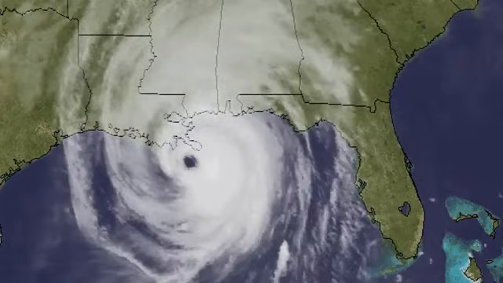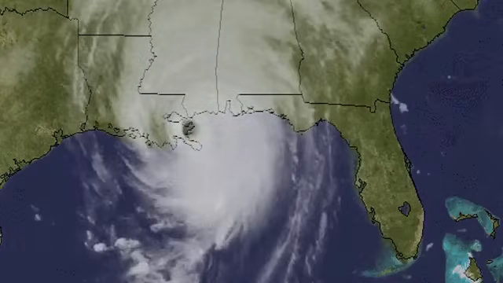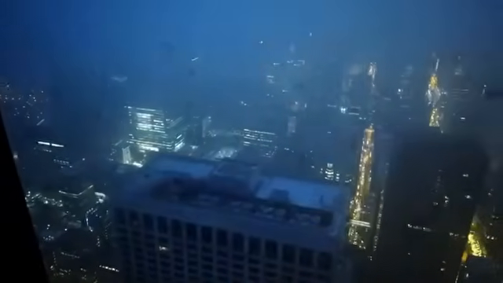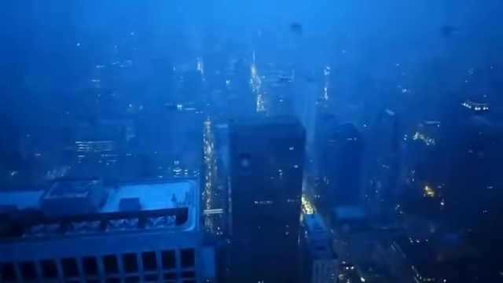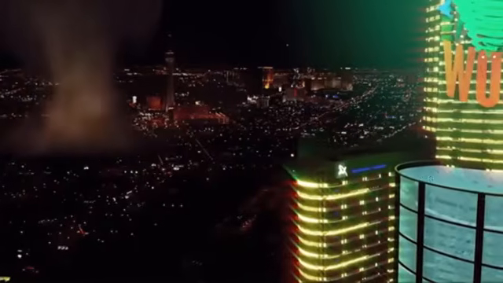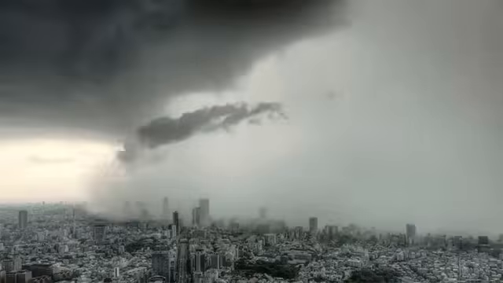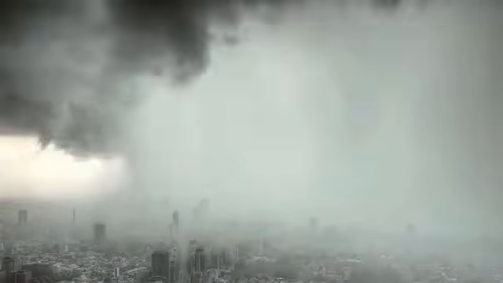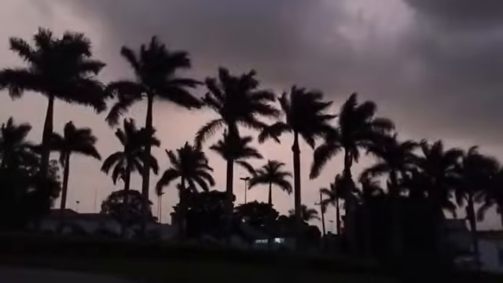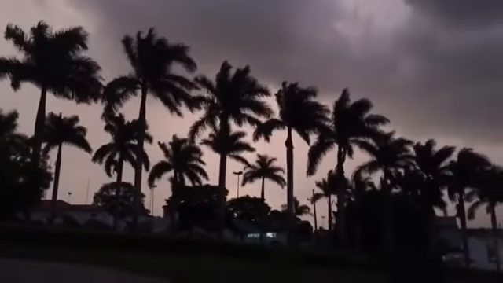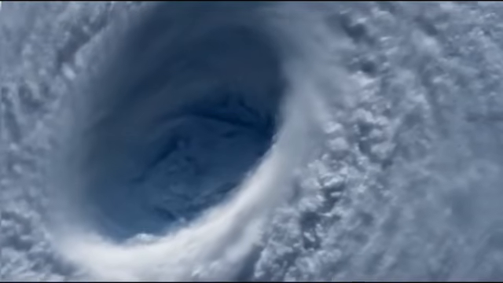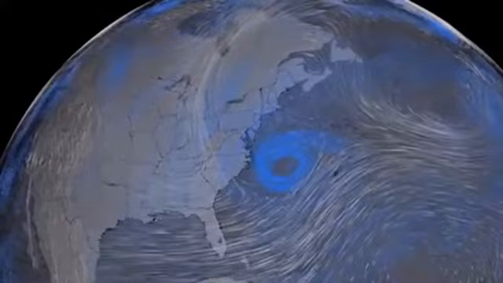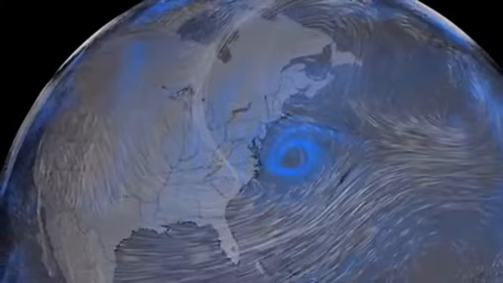Cyclones usually fade away or die when they cross the land area. There is a misconception that the buildings and the other interruptions on the land surface act as a barrier stopping the cyclone. But that's not it. When the cyclonic storm crosses the land surface, the main source of the cyclone, that is the warm water, is taken away. Cyclones work with moist, warm air. So when one crosses a cold water surface or a land surface, it dies.